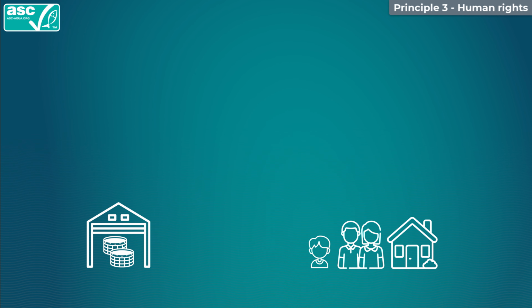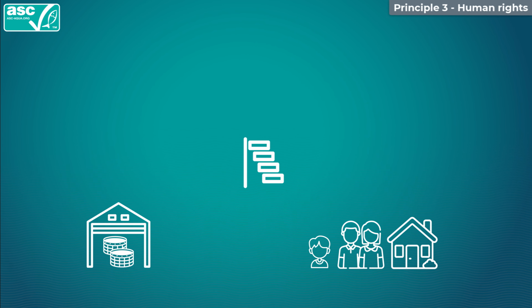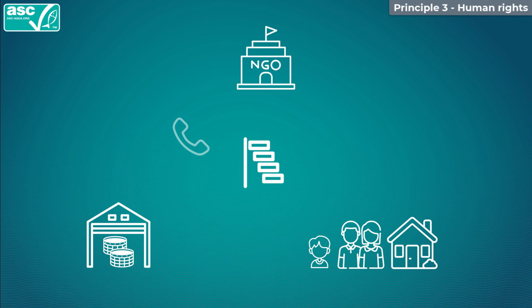They then work to develop a plan of remediation, consulting the child and his parents. In this case, the child was working at the farm because his father had injured his back doing the same job and the family needed the income. The farm contacts a local NGO who work with children for support with the remediation plan.